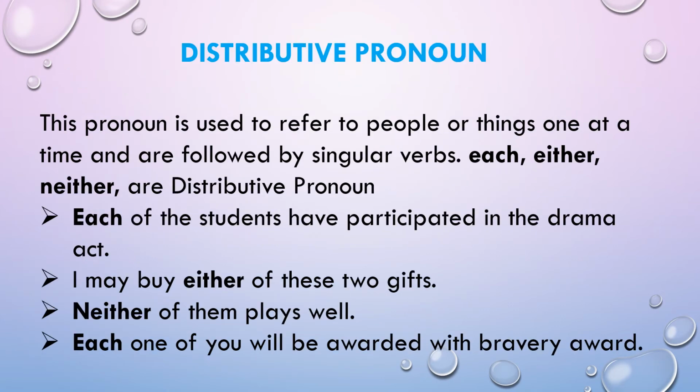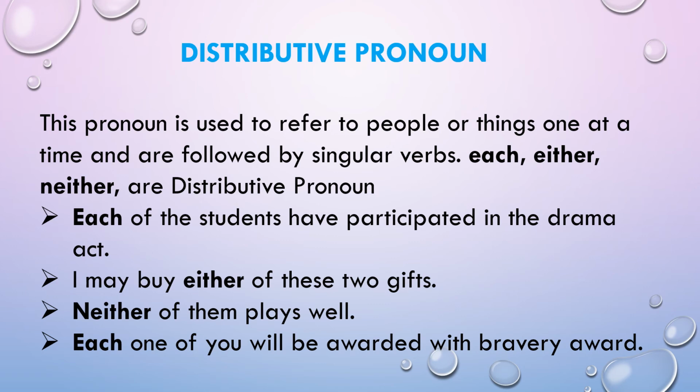Distributive pronouns. This pronoun is used to refer to people or things one at a time and is followed by singular verbs. The distributive pronouns are each, either, neither. There are only three distributive pronouns. You have to remember each, either, neither: if it comes in a sentence, you have to identify it as a distributive pronoun. Each of the students has participated in the drama act. I may buy either of these two gifts. Neither of them plays well. Each one of you will be awarded the bravery award.